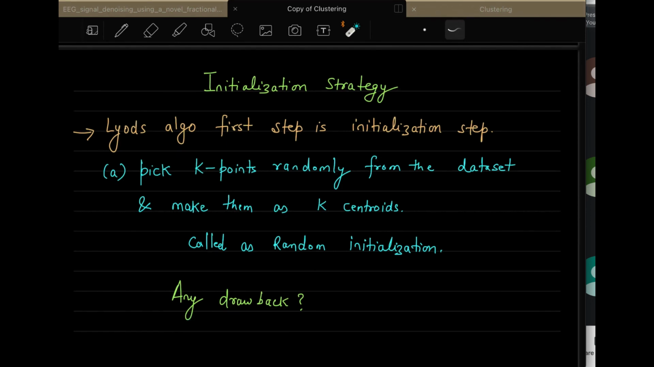Any one of you? When we were saying that this is the first step in Lloyd's, where we select k points randomly from the dataset and call them k centroids, that type of initialization has a drawback. Can anybody tell what that drawback is? Choosing the best k value. Yes, choosing the best k value is the basic problem here. If you don't know whether k equal to 2 will give you the best value or 3 will, that is basically the main drawback of this approach.